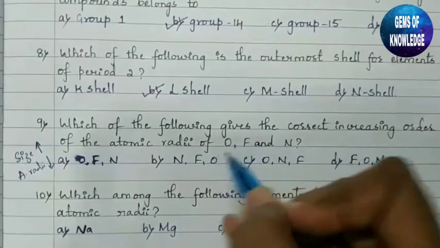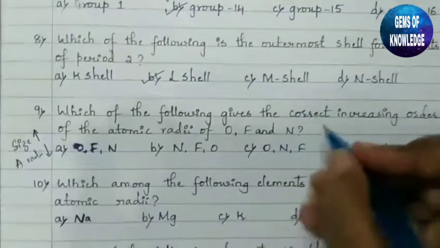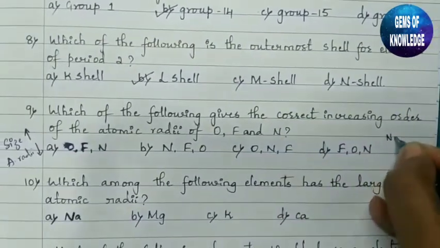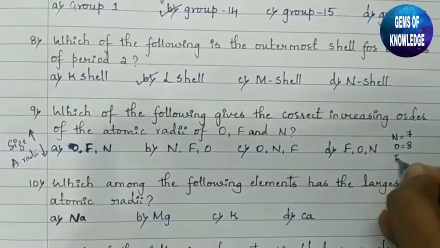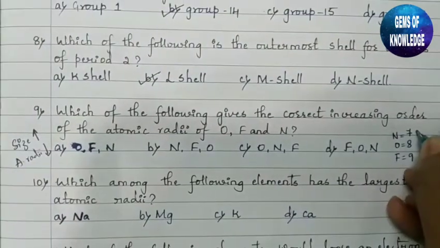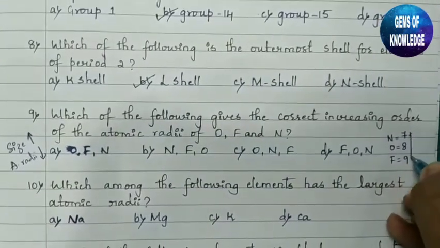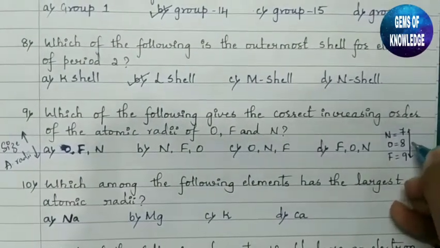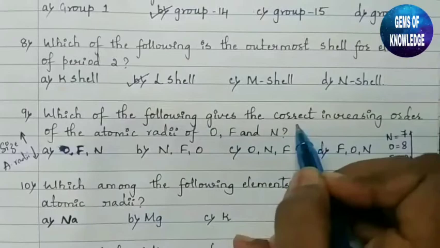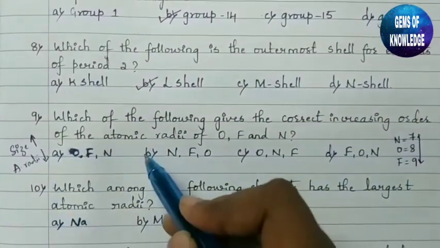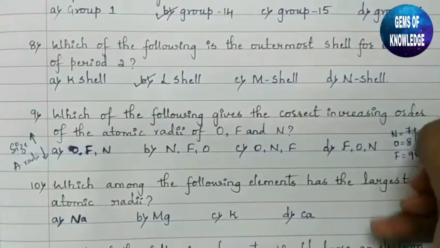You can see 3 elements are given here. One is oxygen, this is fluorine and this is nitrogen. What is the atomic number here? For nitrogen the atomic number is 7, for oxygen it is 8, and for fluorine it is 9. As I told you, as the size of the atom increases, the atomic radii will decrease. What we need here is the increasing order of the atomic radii. Atomic radii must increase. It means we should write this in the opposite, decreasing order.